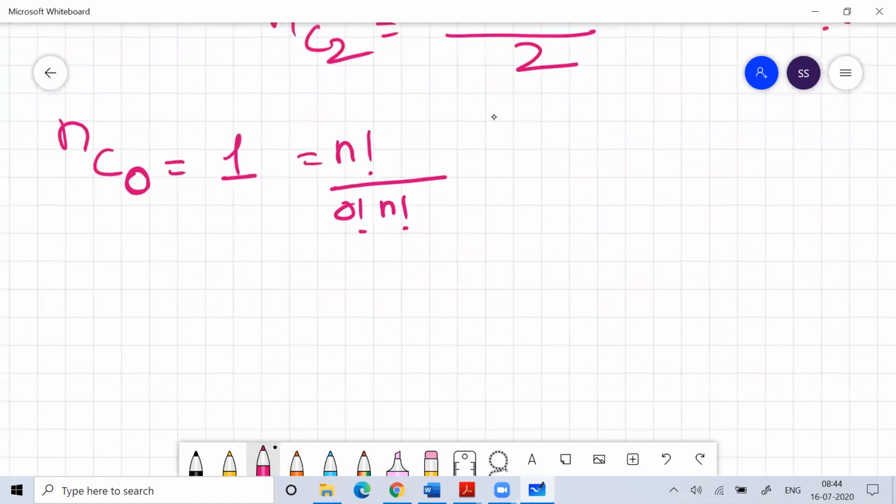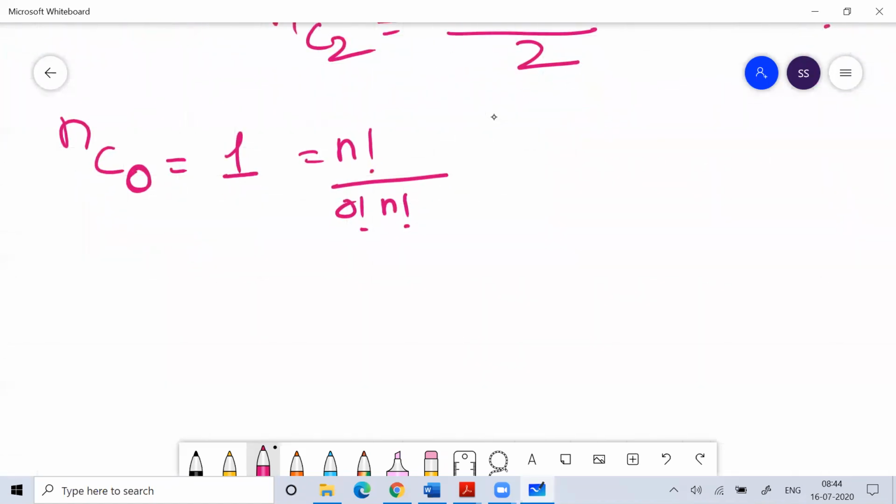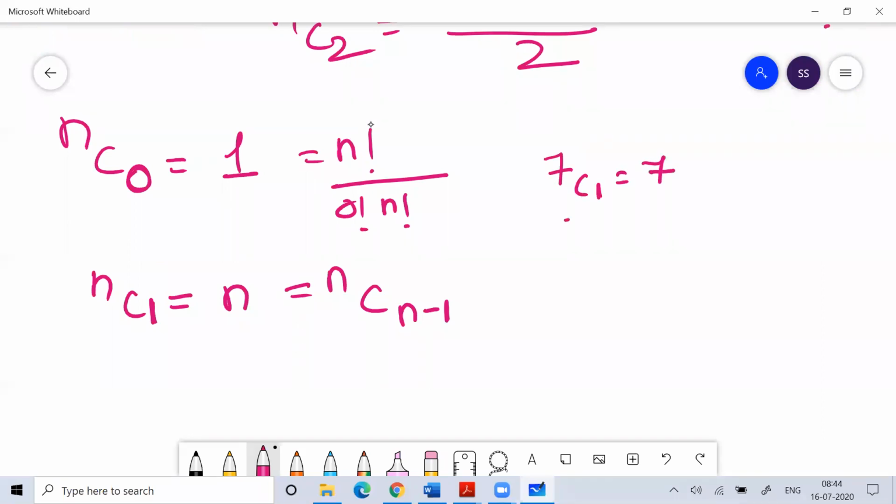So remember, nC0 means 1. nC1 means n, and nC(n minus 1) also means n. If I ask you what is 7C1, that is 7. If I ask what is 7C6, that is also 7.